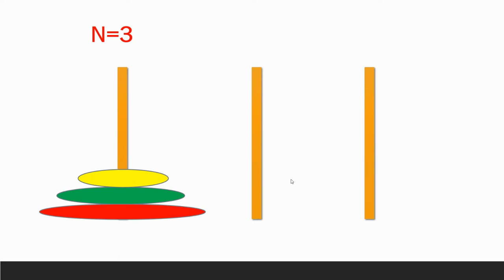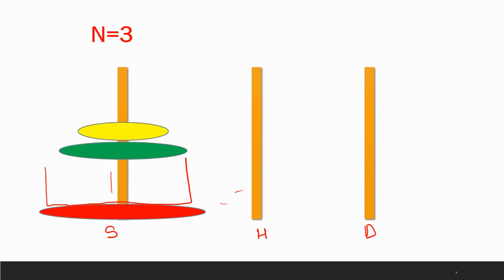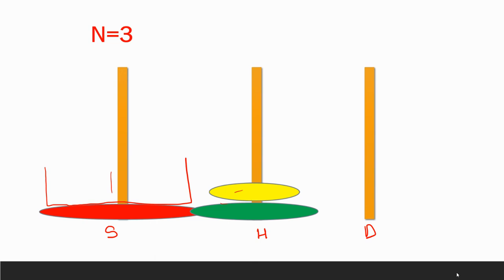We are going to do this very simply, right? Again, we are going to move these n minus 1, let's say n minus 2 disks, right? We need to move them to the helper. This is source, this is helper, and this is destination. So we will move them to the helper. Now you are thinking, how am I moving two disks at a time? No, I'm not moving two disks at a time.